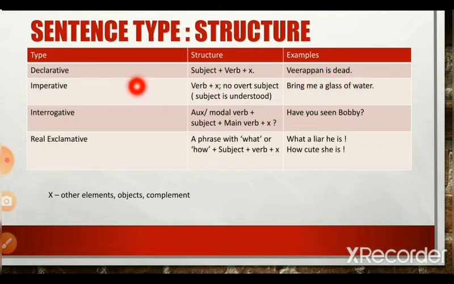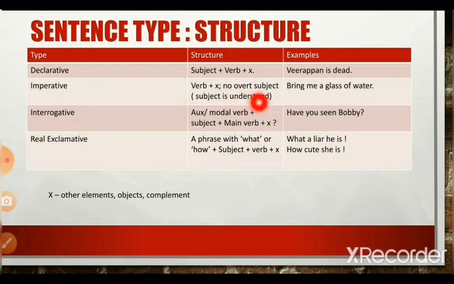Now, imperative sentences give out a request or a command. In an imperative sentence, there is the absence of an overt subject. The subject to whom this utterance is made, or the subject who should do the work, is not mentioned here. It has the sentence structure verb plus X, where X can denote a complement as well as other elements.